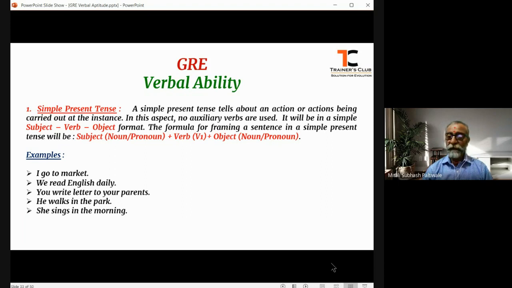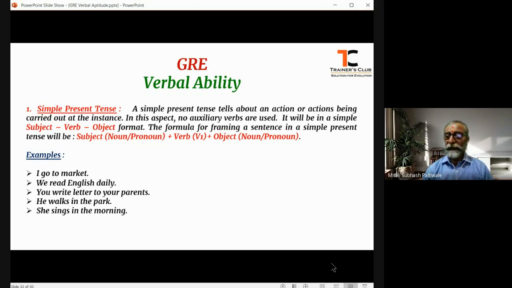So, my dear friends, why I wanted to tell you this is that you will have to concentrate more and practice more on the past tense. You should understand the aspects of the past tense so that whenever you frame a sentence, it will be easy for you to understand and find the errors in the sentence when you are appearing for an exam.